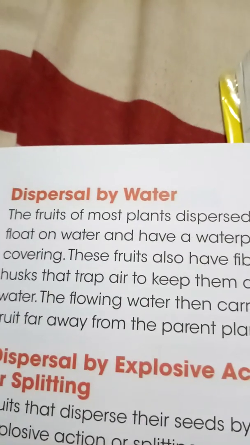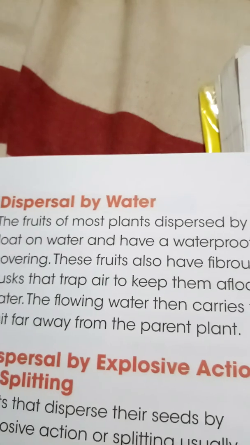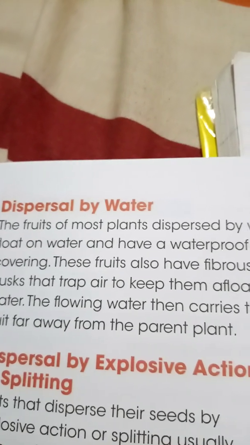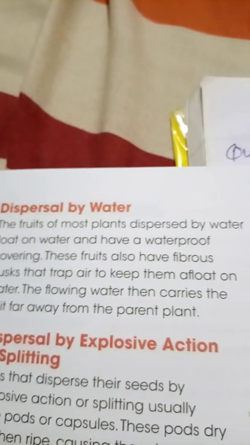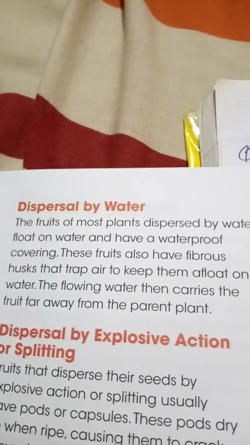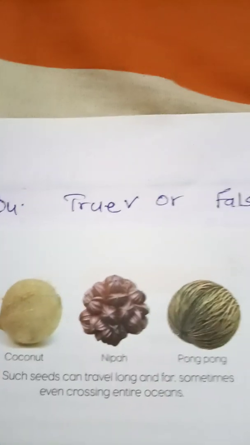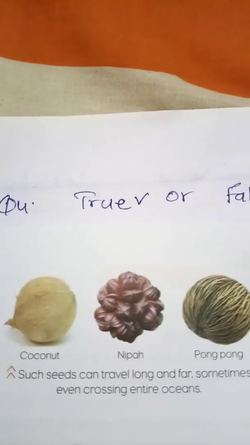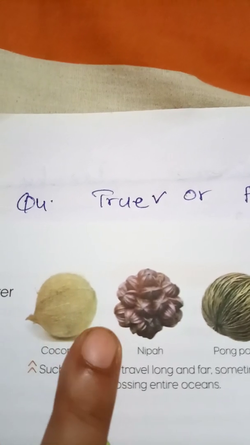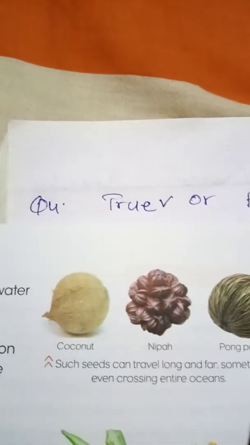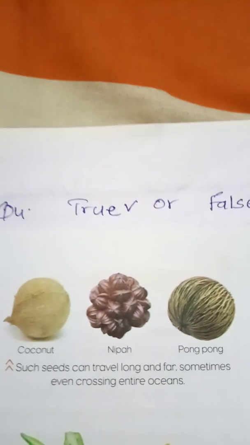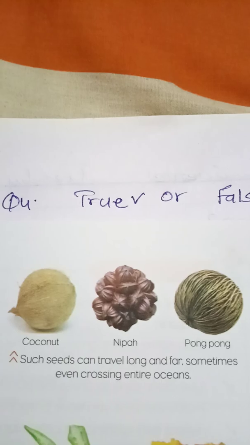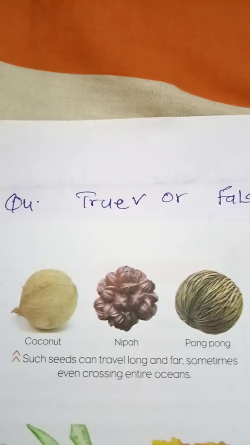Some fruits and seeds can also move from one place to another by water. They float on water and the water carries the fruits away from the parent plant. In this reference I can show you three examples: one is your familiar coconut, and then nipa and pong pong. These two are new for you. These seeds can travel long distances and sometimes even cross entire oceans.